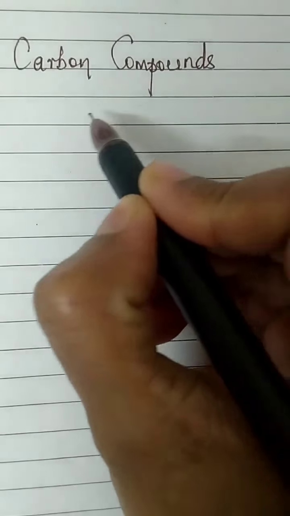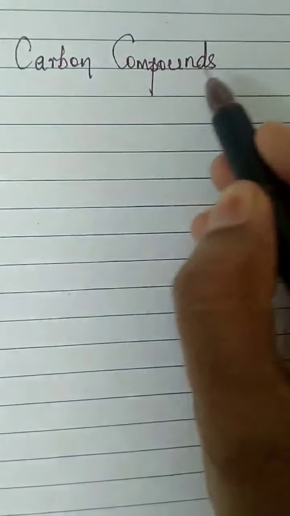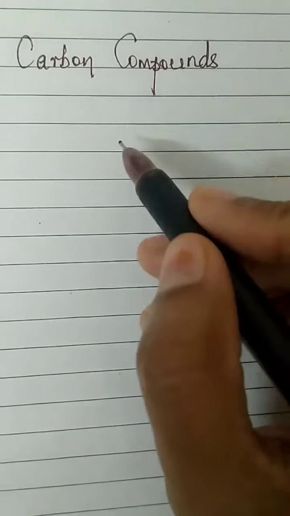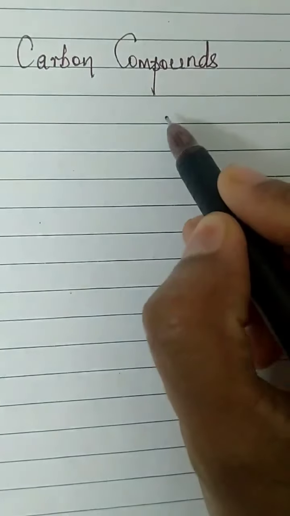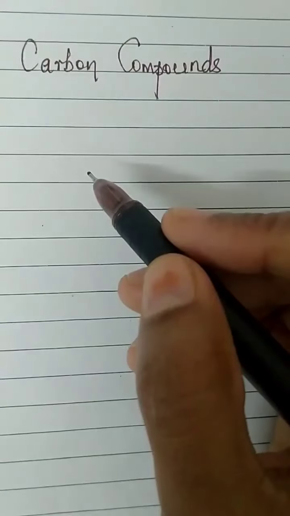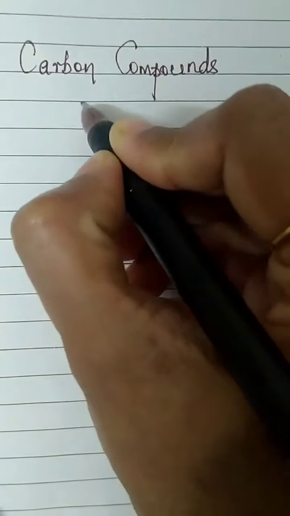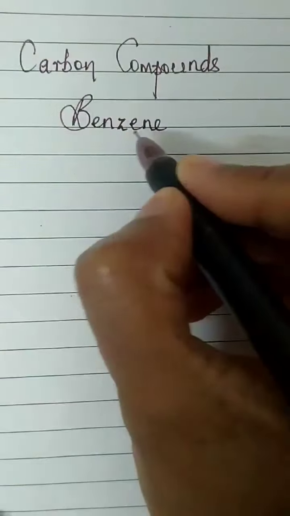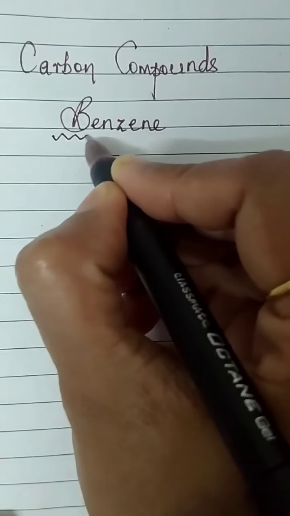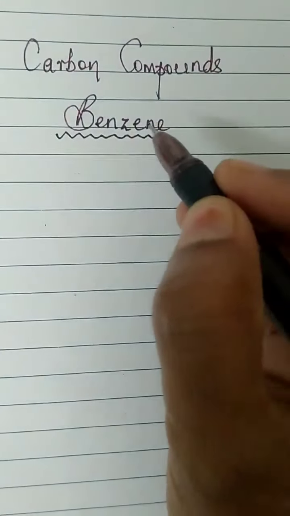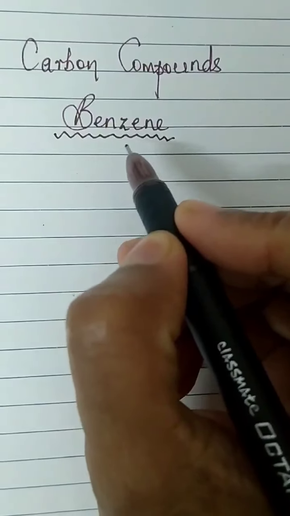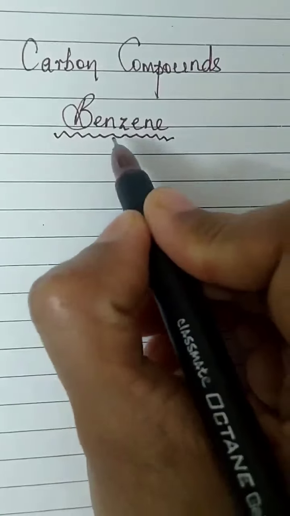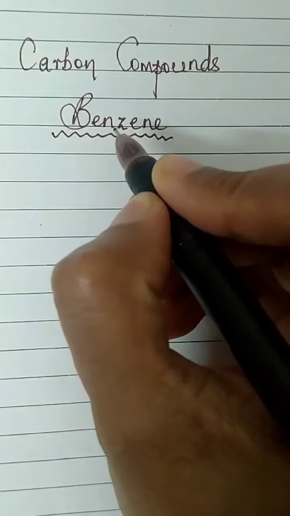We had learnt the straight chain structure and ring structure of carbon compounds, and we also learnt about isomerism, where the compounds showed the same molecular formula but different structural formula. Now today let us start our class with a very special compound called benzene. Benzene belongs to aromatic hydrocarbons, and out of that aromatic group, one example we are learning is benzene.